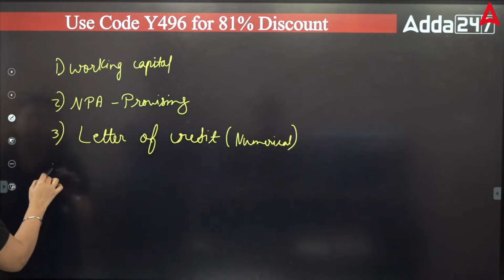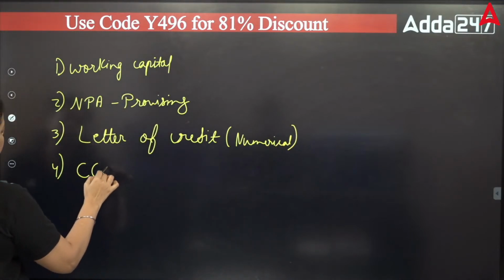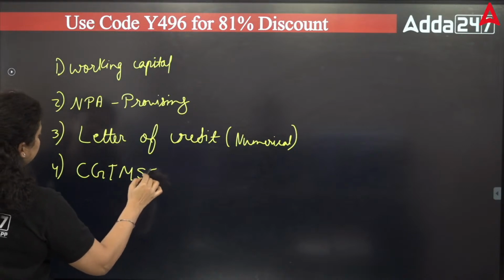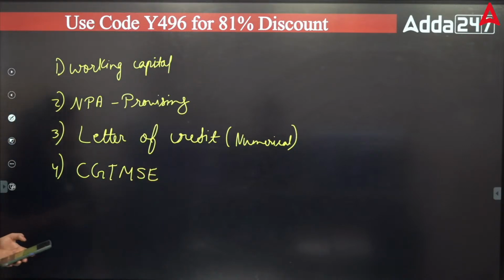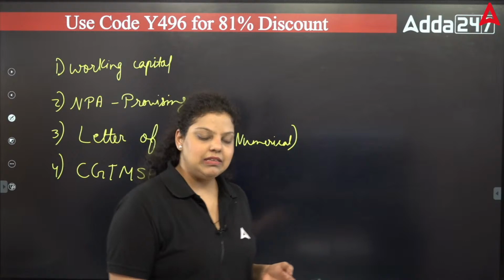Then one question was from the CGT MSc, because we know CGT MSc was asked in shift 1 also. In shift 2 they have asked one question from the CGT MSc.